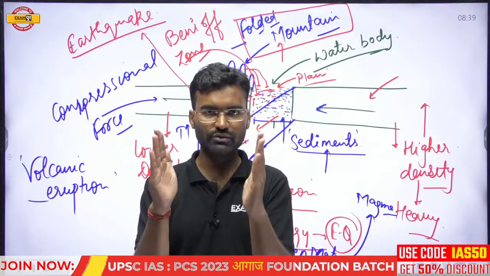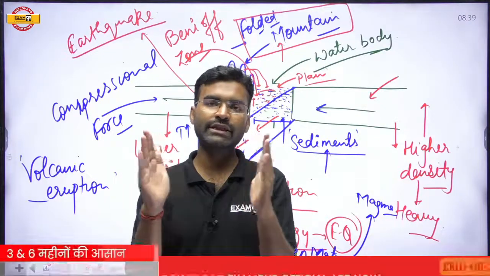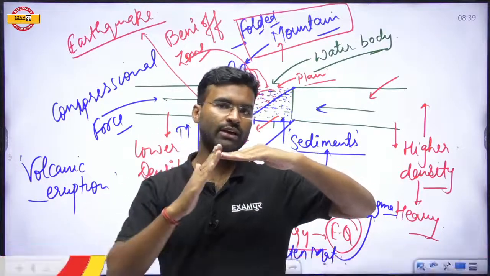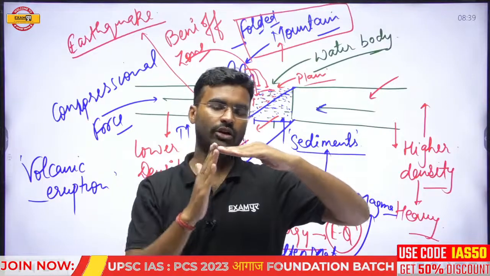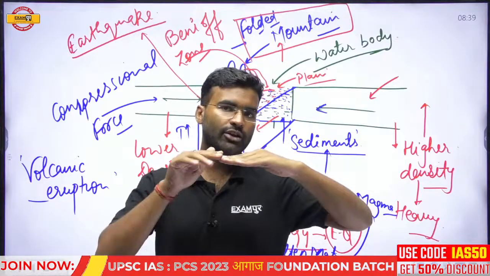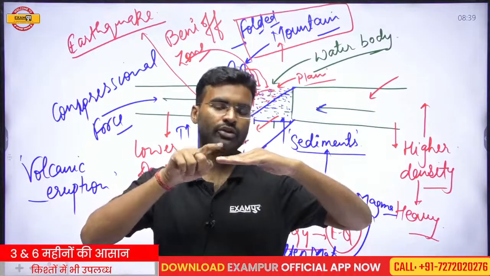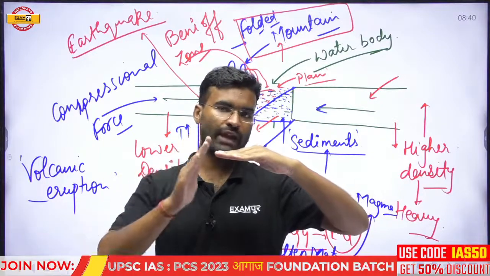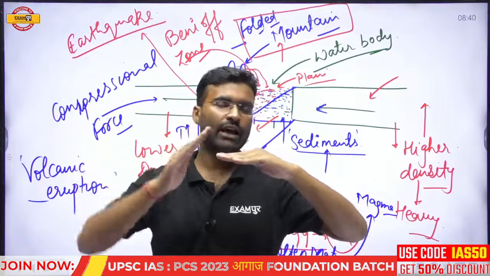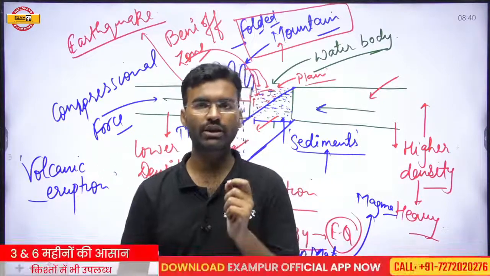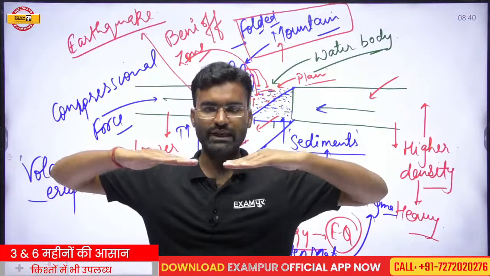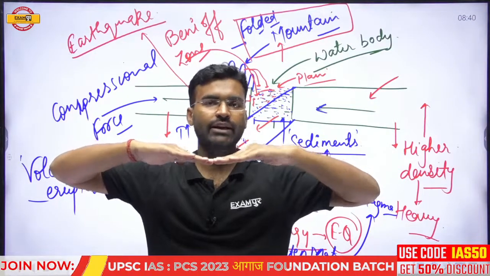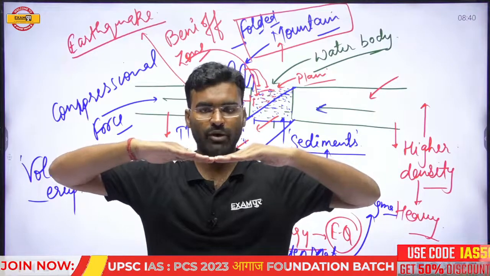If the compressional force works on the sediments, they will start to fold, and the sediments will start to move upward in the folded form, and that folded structure is called the folded mountain. So this type of movement first starts to create folding, and that will convert into the folded mountain.